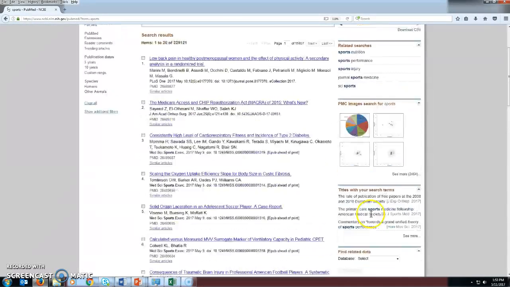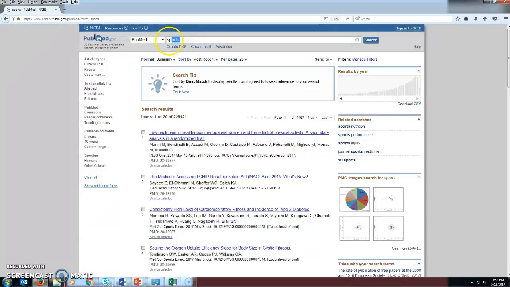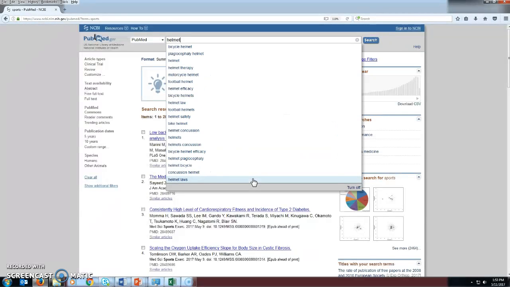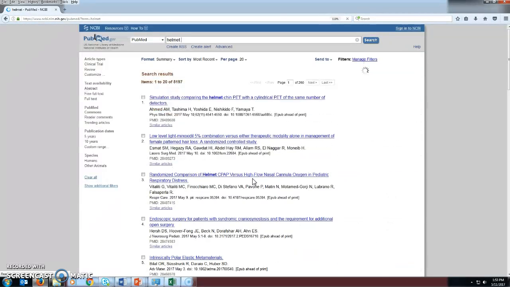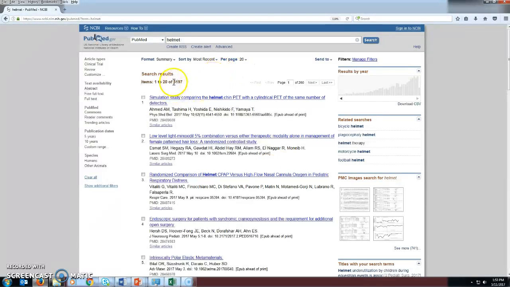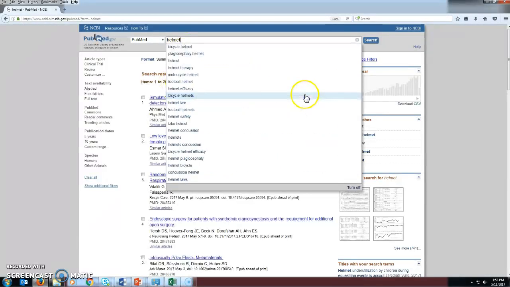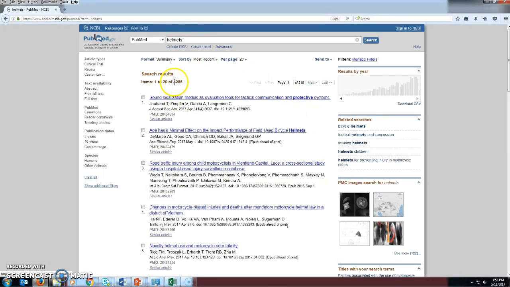I'm going to scroll back up, and we're going to do our second concept, which was helmet. Or was it helmets? What do you think? Which should we use? I say let's try them both. So here's helmet. And you can see we have 5,197 results. Let me do it with helmets. Oh, we get a different number, 4,286.